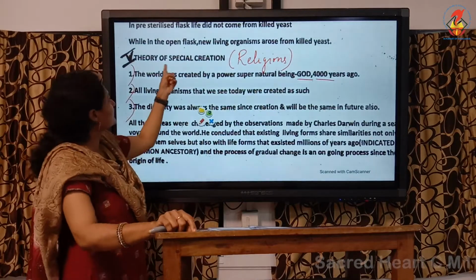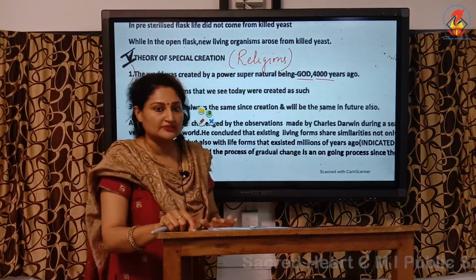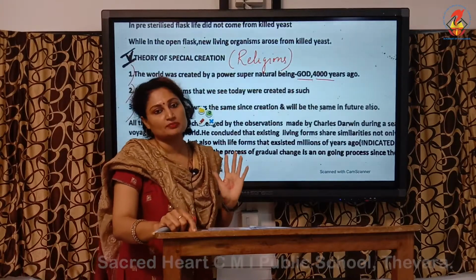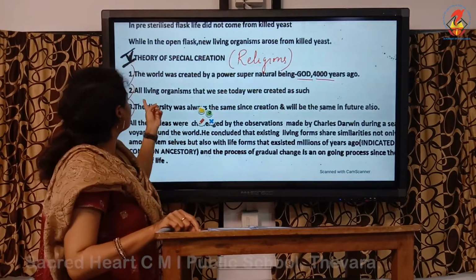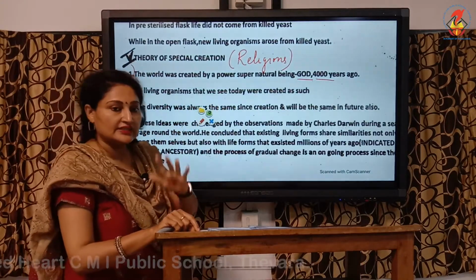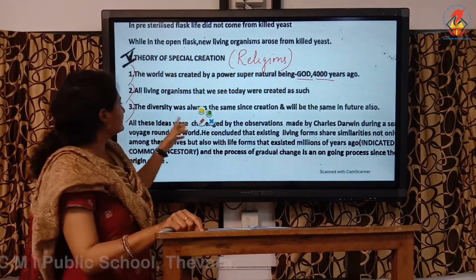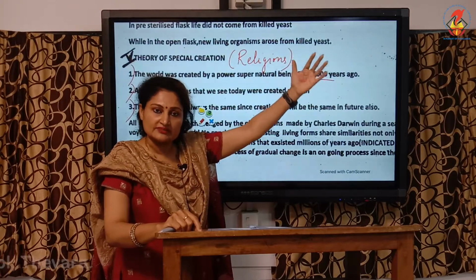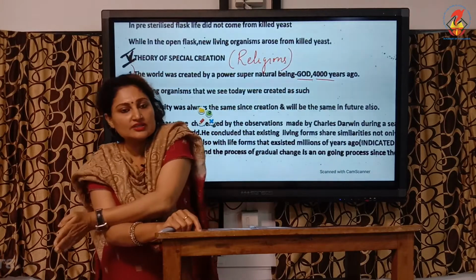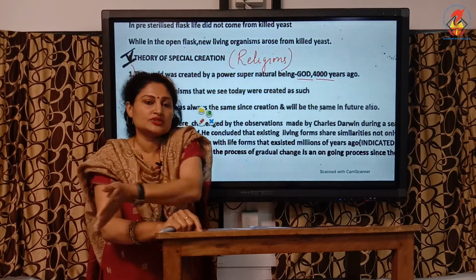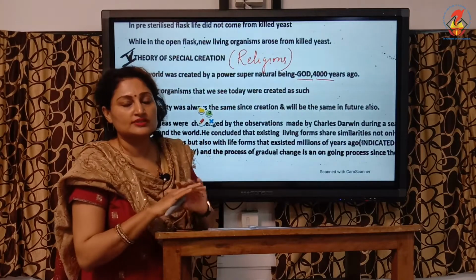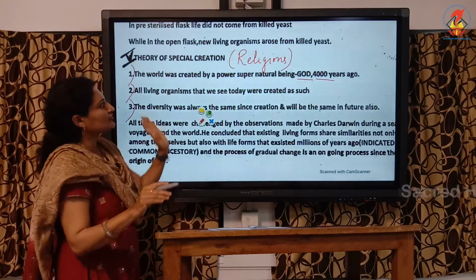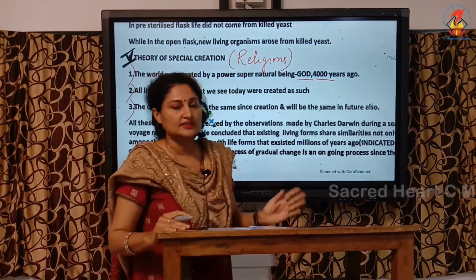So once again, the theory of special creation that all religions believe is, first, the world was created by a supernatural power 4,000 years ago. Second, all living organisms that we see today were created as such. And third, the diversity was always the same since the creation. Once God created everything, the diversity is from then till now and till the future. Whatever may be the years to come will continue to be the same. There's not going to be any modifications or evolutions. So this is the theory put forward by special creation, and biologists have discarded this theory.